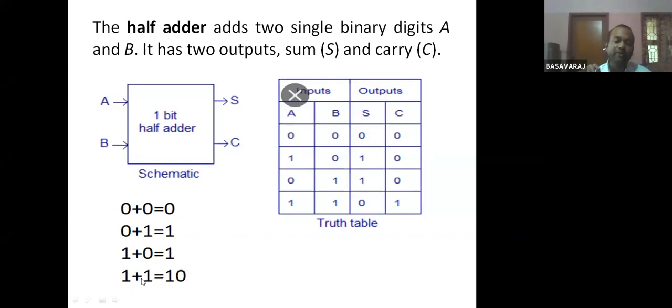If you convert decimal 2 to binary, you will get the answer as what? 10. Binary digits means what? It will be only zeros and ones. Okay, so 2 will not come. Zeros and ones only. These are the binary digits.